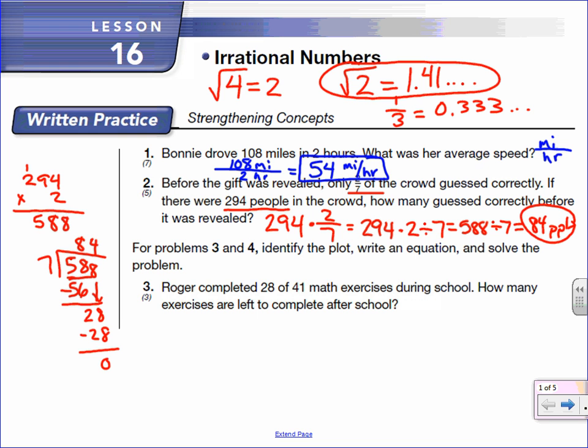It says for problems 3 and 4, identify the plot, write an equation, and solve the problem. So, plot, equation, solution. Roger completed 28 of 41 math exercises during school. How many exercises are left to complete after school? So we started with 41, we've done 28, and we want to know how many are left. The plot for that is a separating problem.